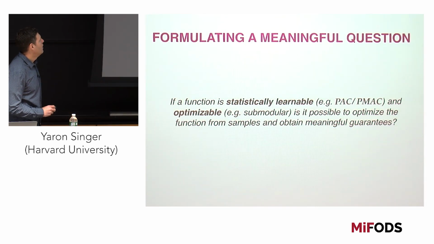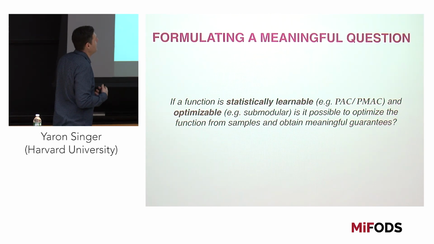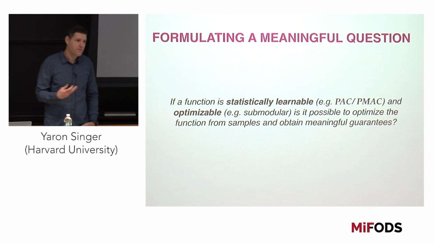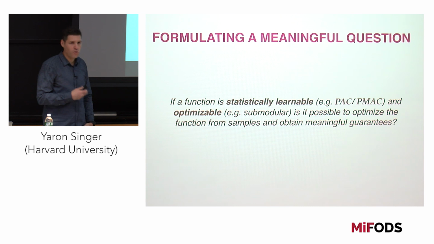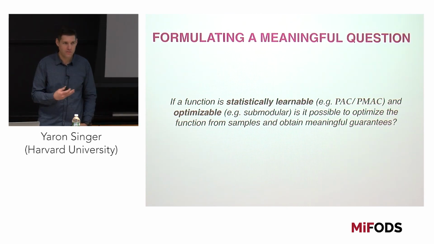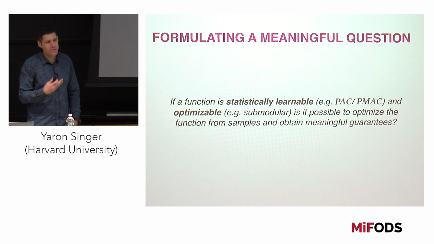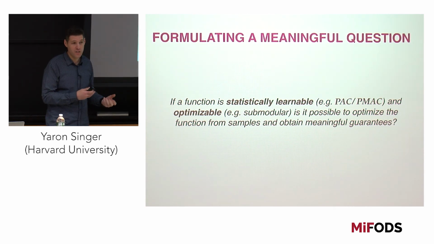Okay. So we can formulate this a bit more. We can ask, when is this question interesting? We can argue that it's interesting if the function is statistically learnable. PAC or PMAC is what you use for learning submodular functions. If it's not statistically learnable, then you can argue that it's not really interesting, because you wouldn't expect this to happen, since there's something information theoretically difficult about the objective function.